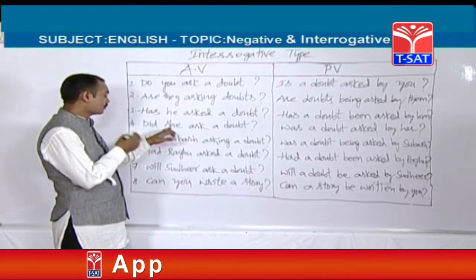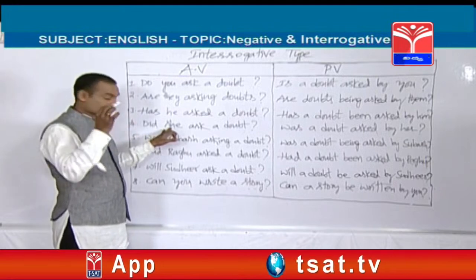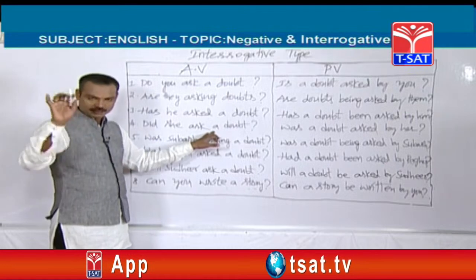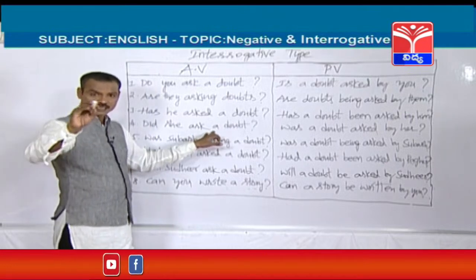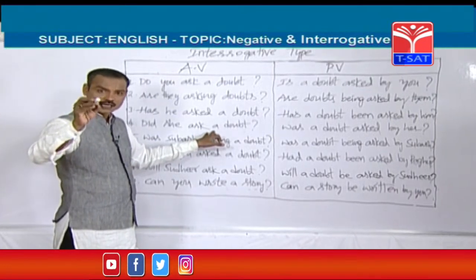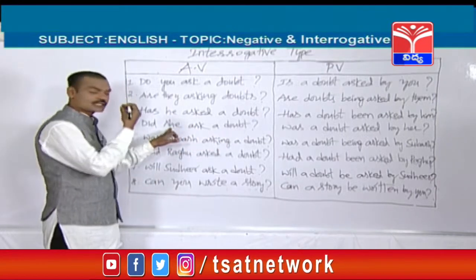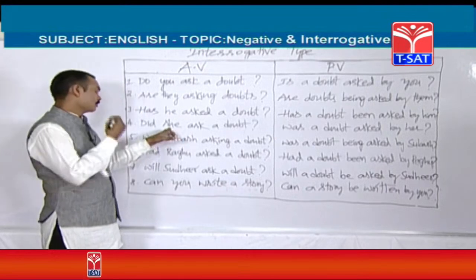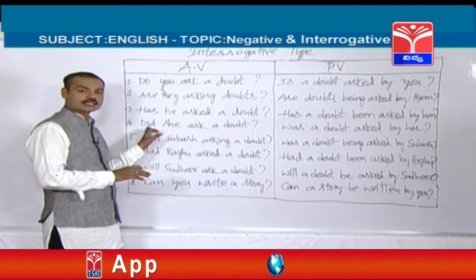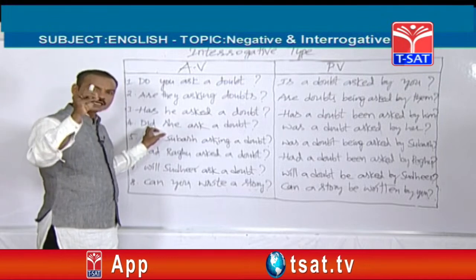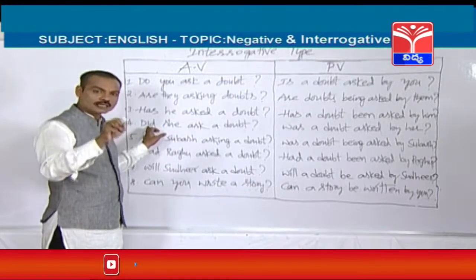So here is a question from simple past. How can you know that it is from simple past? In simple past, an interrogative sentence always starts with did. Whatever the subject may be, before any subject we can use did. Before I, we, you, they, he, she, singular and plural, any subject should be started with did in simple past.